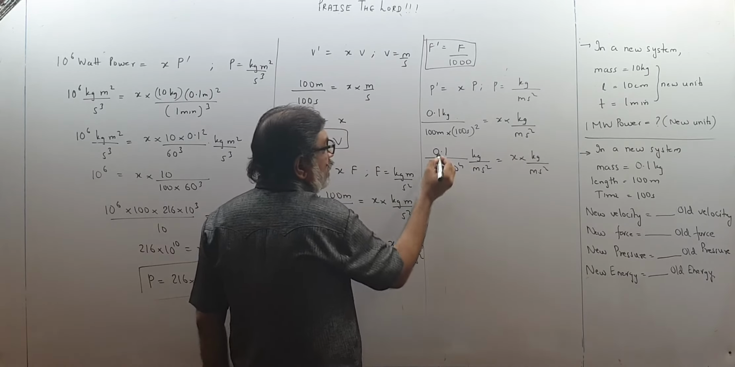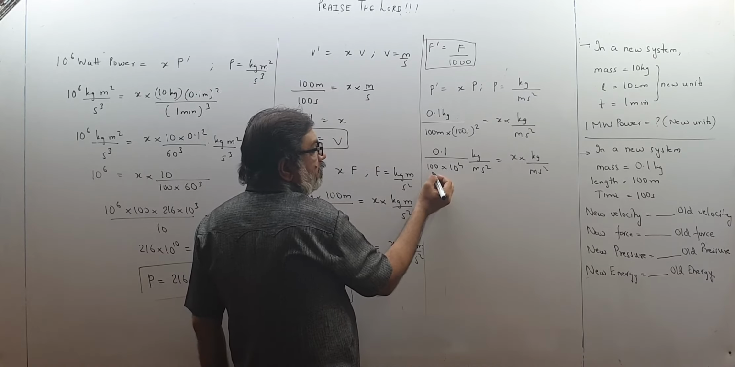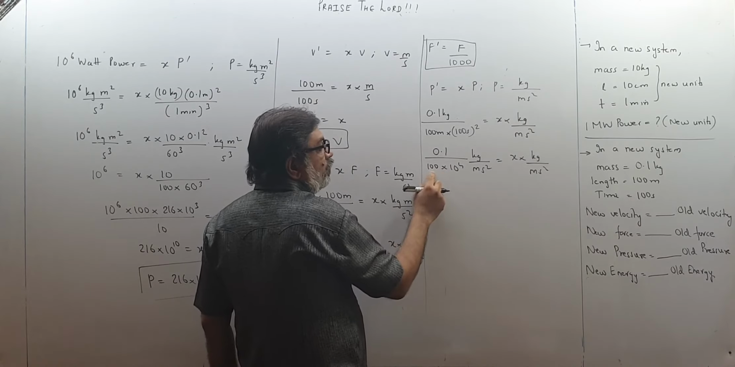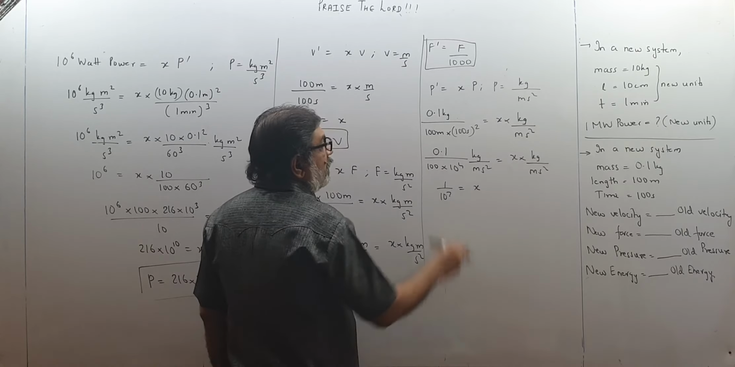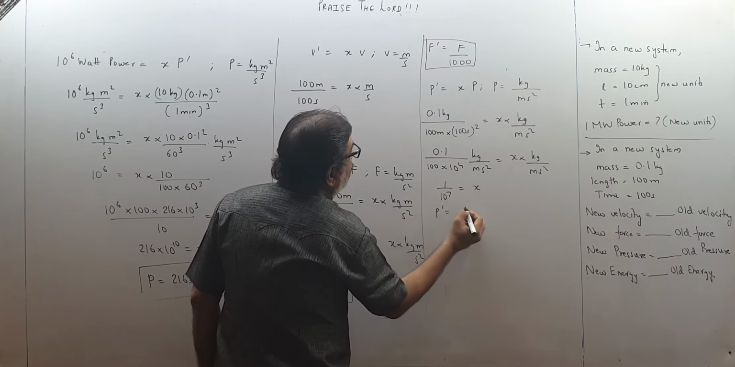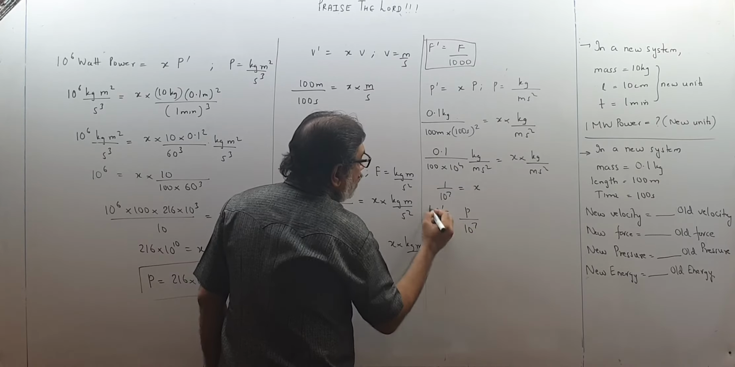This gets cancelled out. So again this is 1 upon 10. So this will become 10 raised to 3, 10 raised to 4. So 1 upon 10 raised to 7 is equal to x. Put over here. So P dash is P upon 10 raised to 7. This way we get.